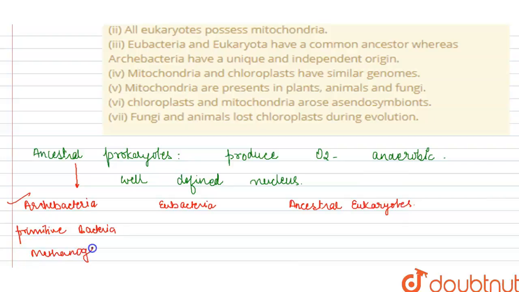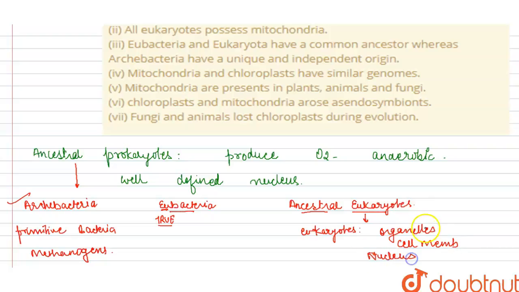Eu means true, so the true type of bacteria are the Eubacteria. Ancestral eukaryotes means the first eukaryotes that originated, and these eukaryotes had organelles. They had a proper cell membrane, a proper nucleus and membrane-bound cell organelles.